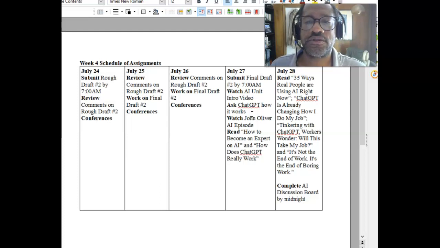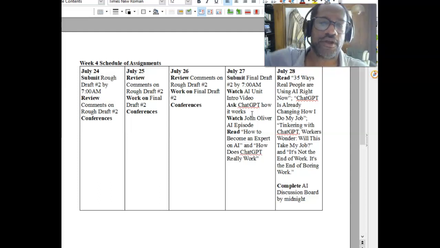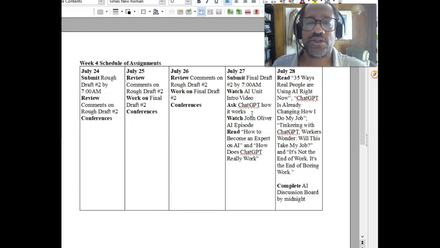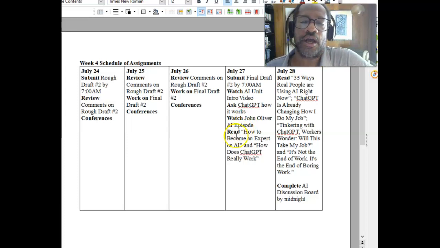This will be very useful for you in terms of the assignments that we have coming up next week. So you can just get on ChatGPT, ask how it works, and play around, do anything else you want to do with ChatGPT to see how it operates. That'll help you out. Again, I'm not requiring it, but I want you to do it. I'm not going to check up on you, but it will definitely be useful in terms of the next assignment. And in fact, you can potentially use some of the information that you get from ChatGPT in your next project.